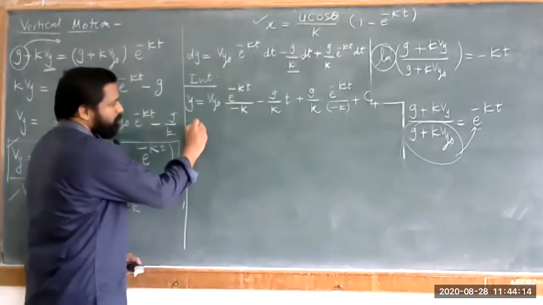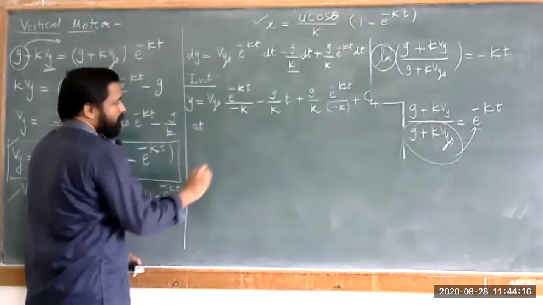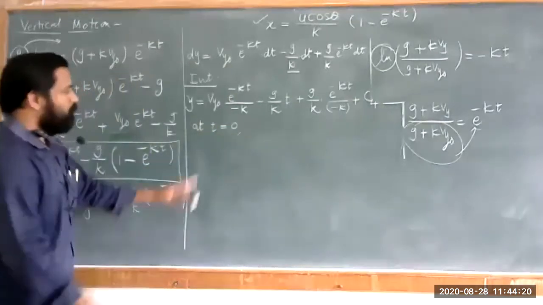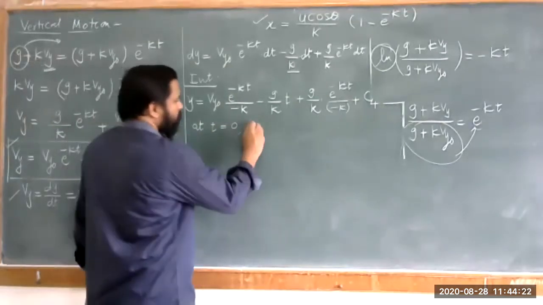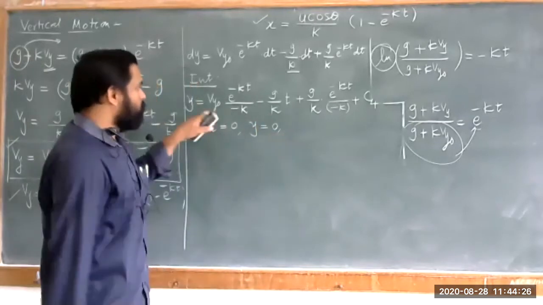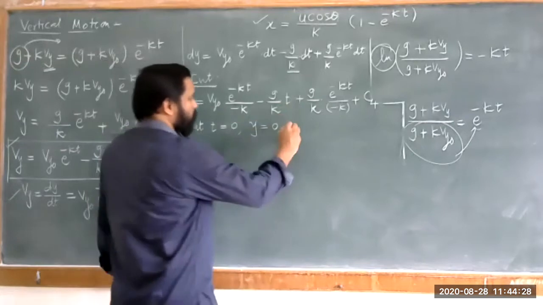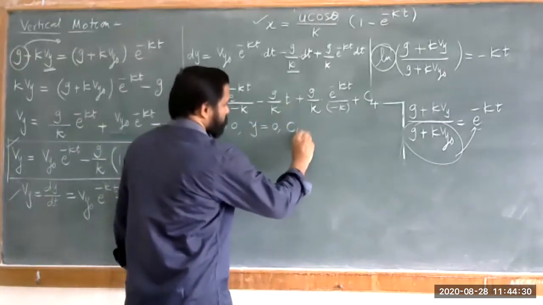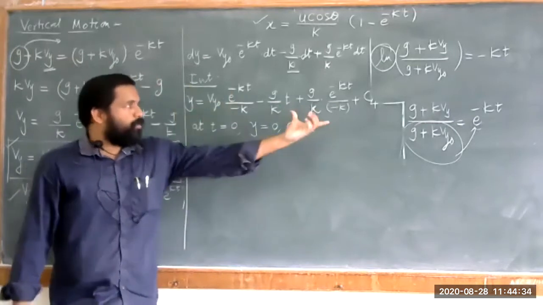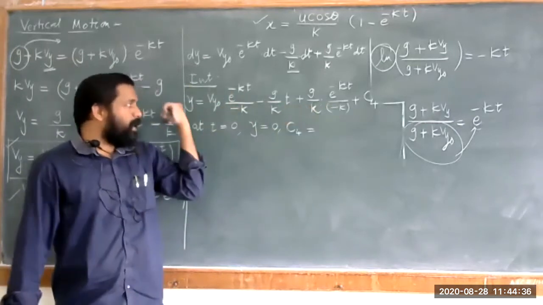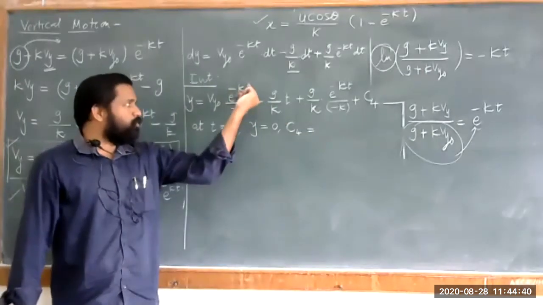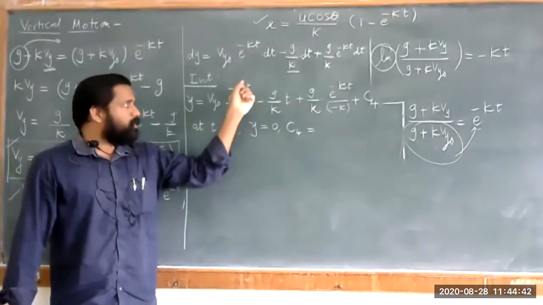Again the same thing. Use the initial conditions to find out the value of C4. At t is equal to 0, the value of y is equal to 0, and therefore check out the value of C4. Look at this thing, this is 0. Now we have to transfer this term to the LHS. Here e raised to minus kt, with t as 0, this term is 1, since e raised to 0 is 1.